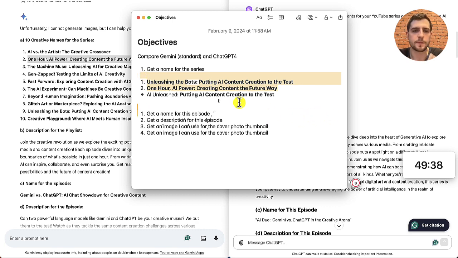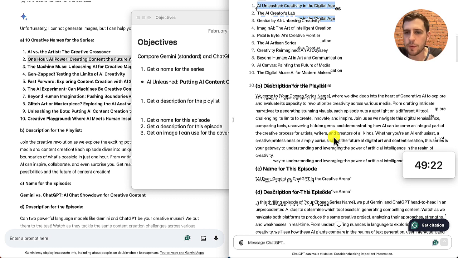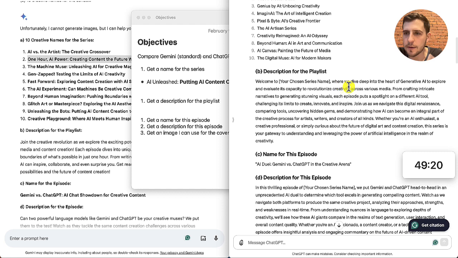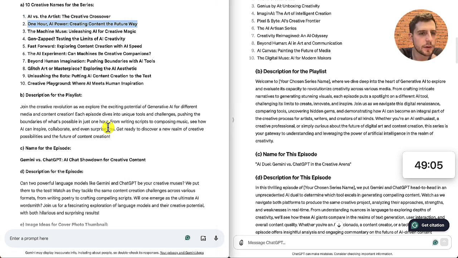What about the description? Welcome to, where we put the name of the series. I could have put that in. Where you dive deep into the heart of generative AI to explore and evaluate its, very wordy. This one is: join the creative revolution as we explore the exciting potential of generative AI for different media and content creation. Each episode dives into unique tools and challenges, pushing the boundaries where possible in 1 hour. This is much better. This is to the point, much better.